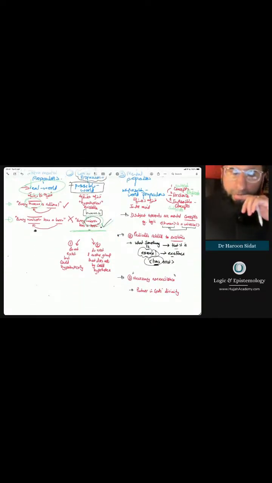So the first category is to do with mental propositions whose subject references are mental concepts. And the clearest example of this is the one that we've been covering forever, which is second order concepts, what we call ma'qul thanawi. For example, when you say human is a universal, right? What you're doing here is you're taking a second order concept, this idea of universality, and you're predicating it to human, right?